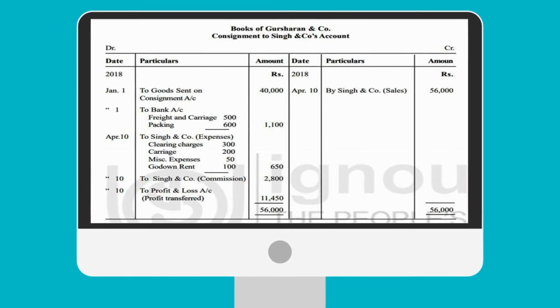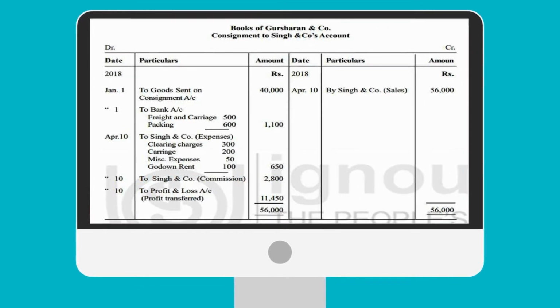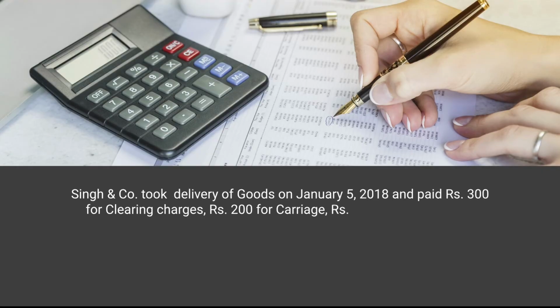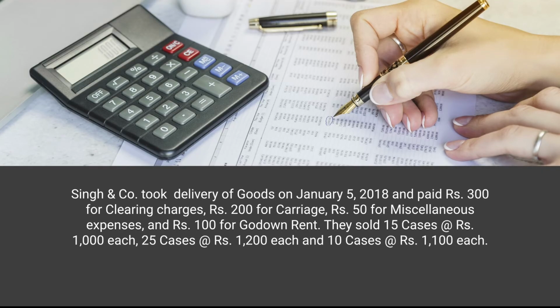It means total 650. Let's check it. Singh and Company took the delivery of goods on January 5, 2018 and paid 300 for clearing charges, 200 for carriage, 50 for miscellaneous expenses and 100 for godown rent. It means 300 and 200 is 500, 550, and 100 is 650.